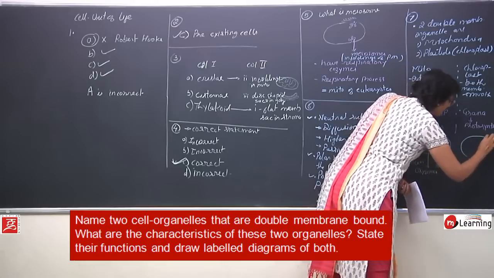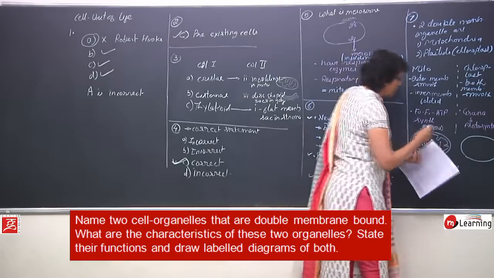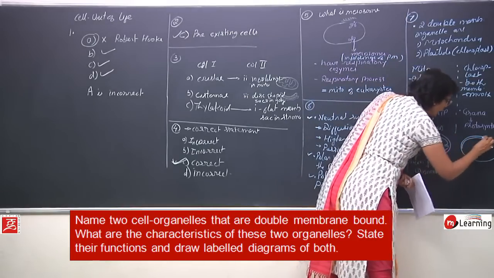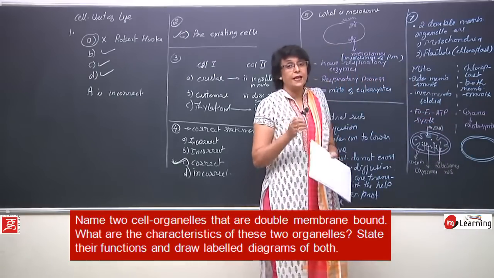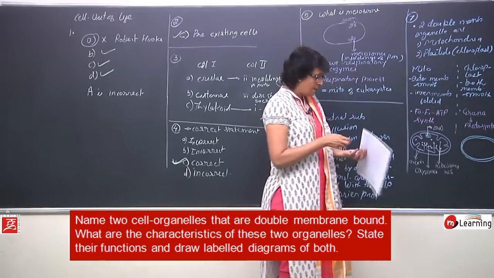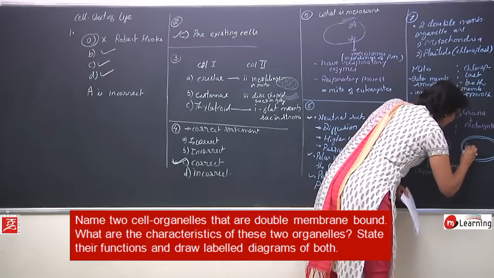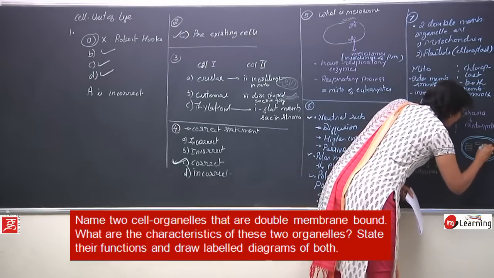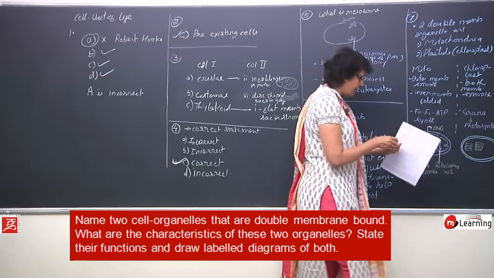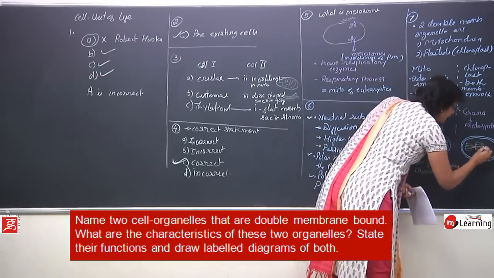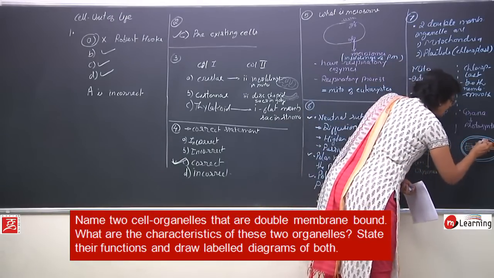Again, we prefer drawing the most common shape, which is oval, double membrane. Inner membrane is also smooth, there is no fold. Folds were there when we said the chloroplast is being formed, but after it is fully formed, we don't see those things. And these sac-like structures, which are called thylakoids, are arranged in the form of a stack called granum, and there are multiple grana. These grana are interconnected plus connected to the inner membrane. It also has its circular DNA.